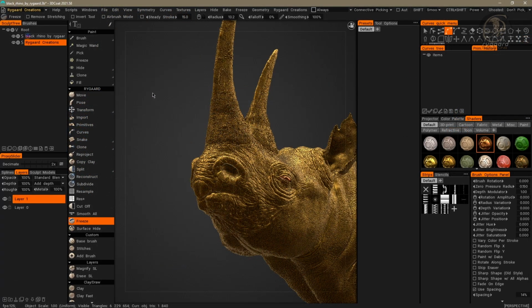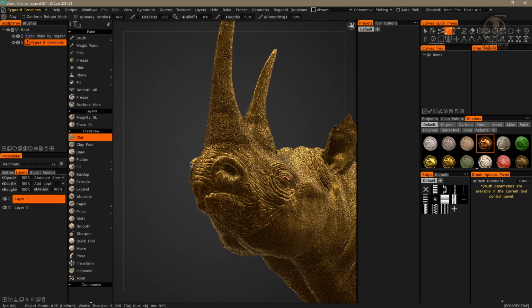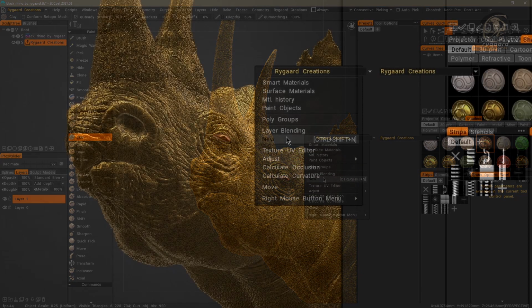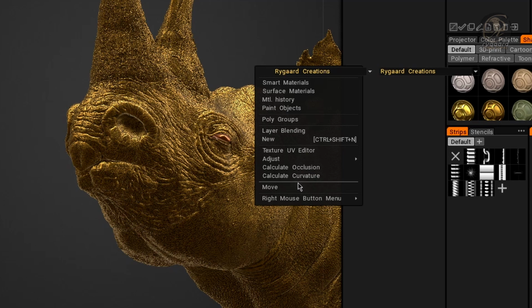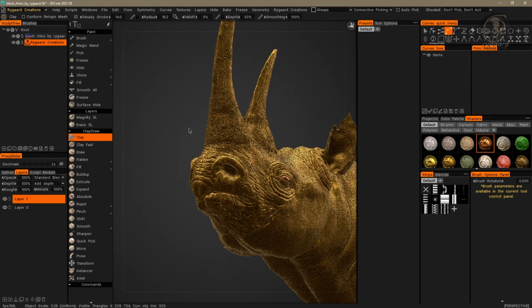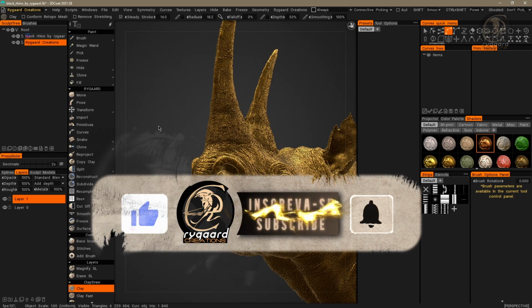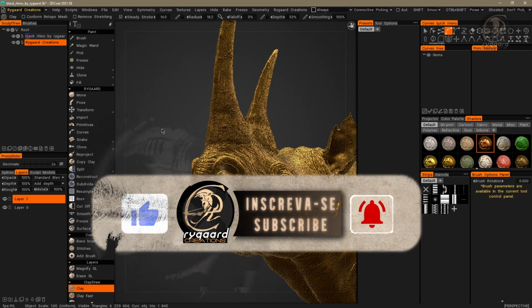Now, I go to the proxy mode. And once again, as you can see, I also have the move brush inside the right-click menu, right? Right. So, I'm going back to surface mode. And this time, I'm going to voxels mode.